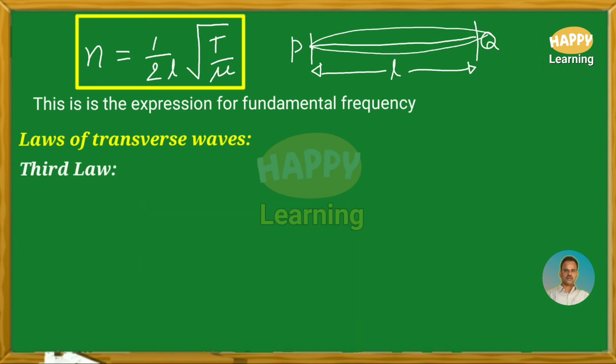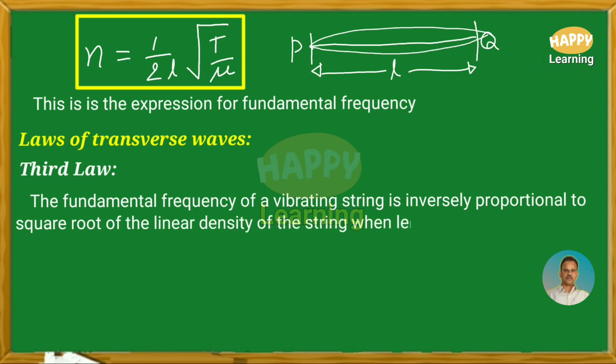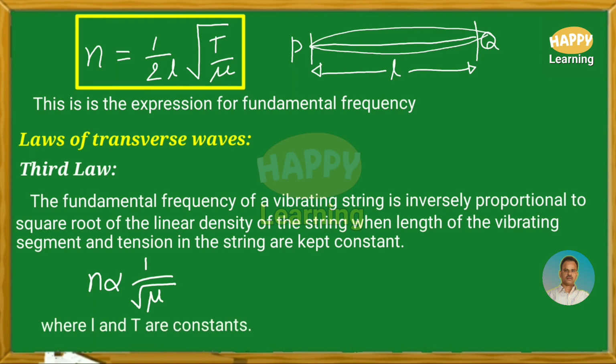Third law. The fundamental frequency of a vibrating string is inversely proportional to square root of the linear density of the string when the length of the vibrating segment and tension in the string are kept constant. N is proportional to 1 by root mu, where L and T are constants.